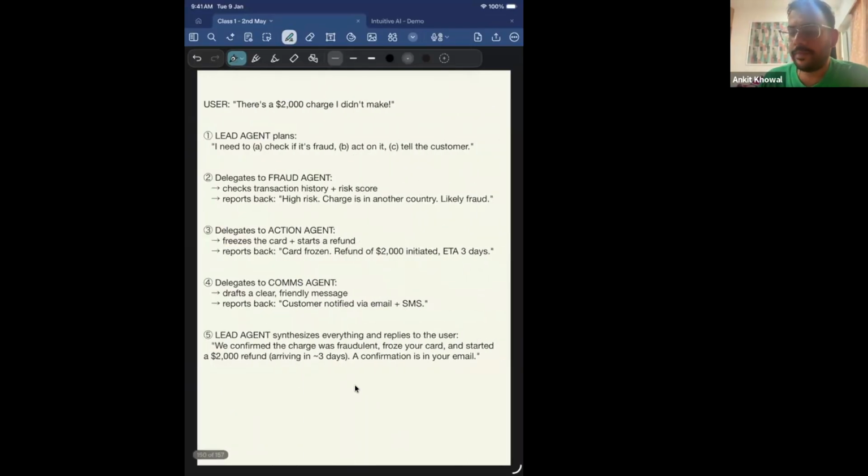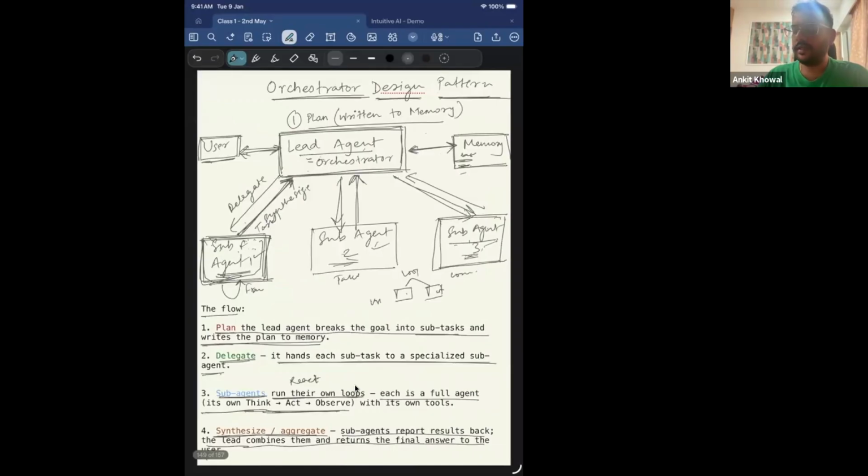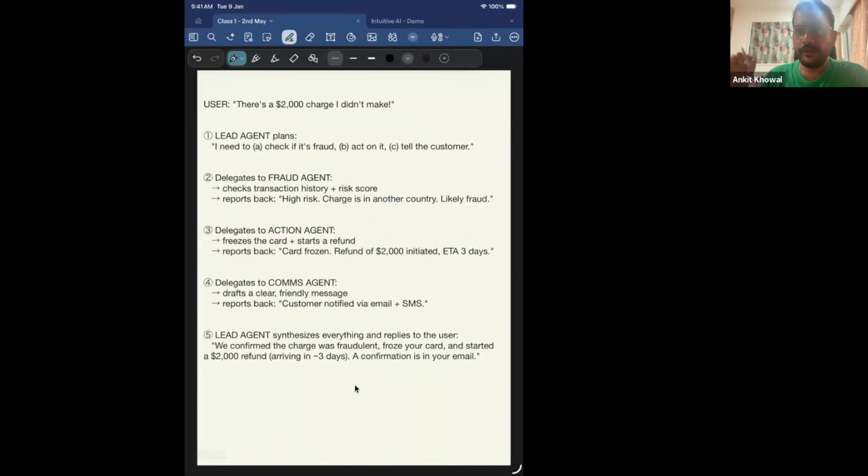Now let's take a very simple example, wherein we'll try to fit the orchestrator pattern to our fraud detection workflow, and it will make it completely clear what I was talking about, right? So let's say a user query came in: there's a $2,000 charge I didn't make. He sees in his credit card statement that he has been charged $2,000, and he comes in and complains to the chatbot that he didn't make it, right?